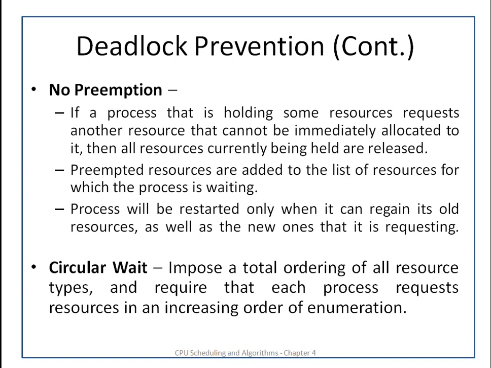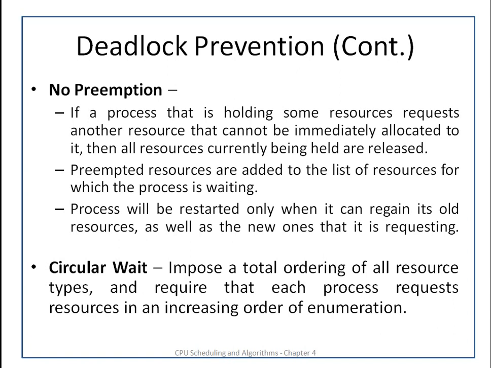The next condition is circular wait. We learned that all the processes are waiting for one another, creating the situation of circular wait. To avoid this circular wait condition, we give some numbering to the resources and define the rule that the resources will be requested only in increasing order of their number.